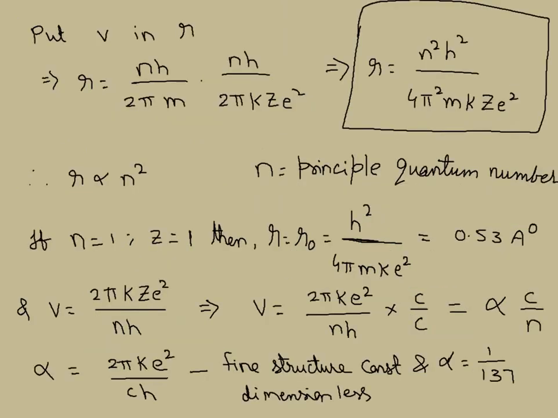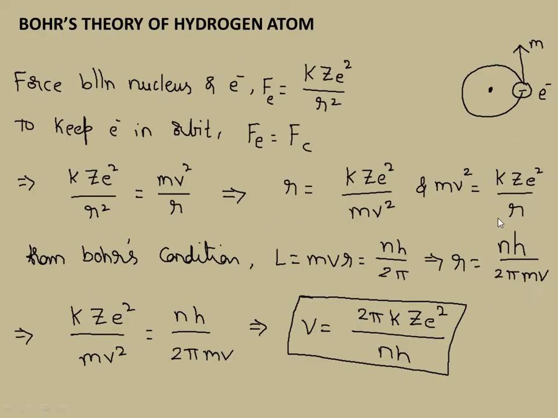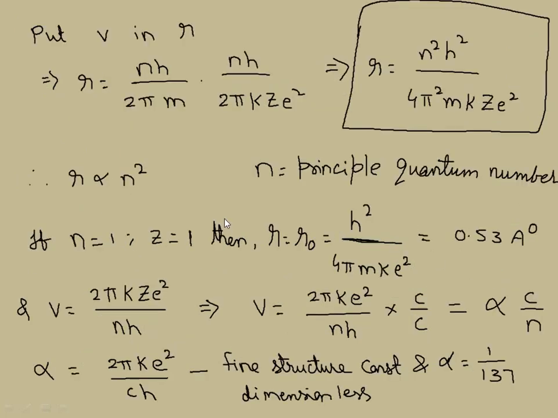Now substitute this value of v in the expression for R, which we already have: R equal to nh by 2 pi mv. Substituting 1 by v, R equal to nh by 2 pi m into nh by 2 pi k Ze square. Upon simplification, this gives the radius of the orbit: n square h square by 4 pi square mk Ze square.